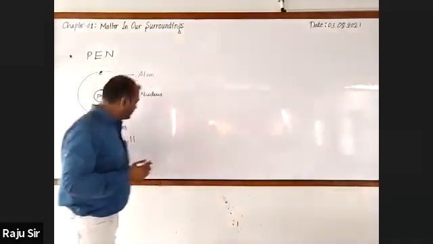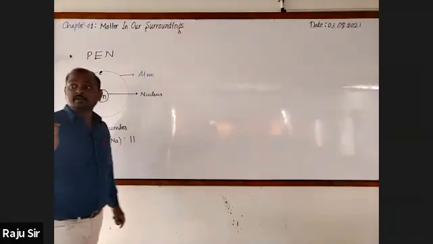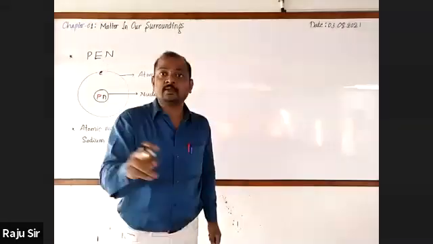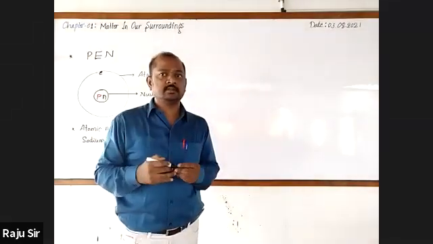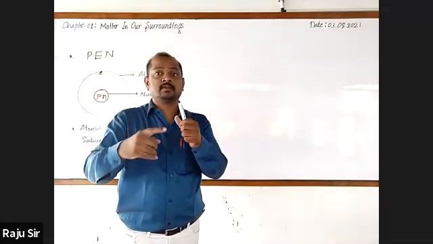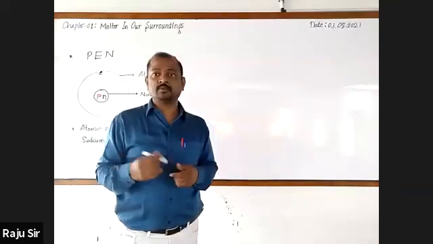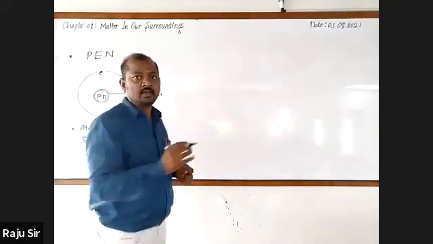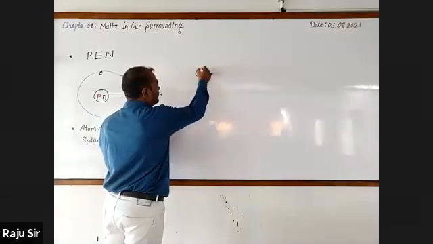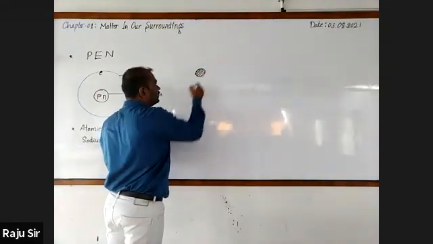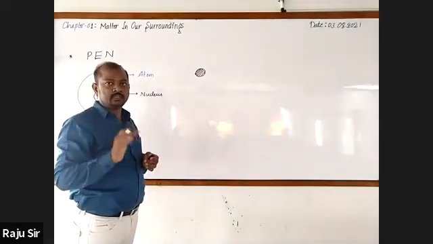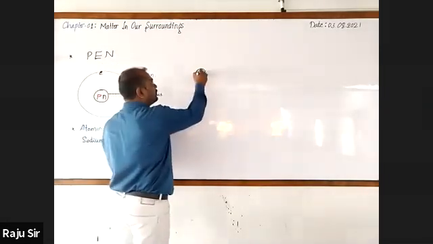Observe it. Here, as I said, there will be 11 electrons in one atom of sodium, and electrons will revolve in different orbits around the nucleus. Here, this is the nucleus of sodium.